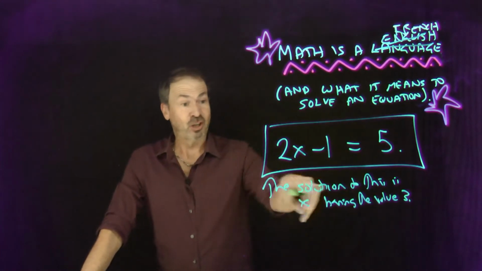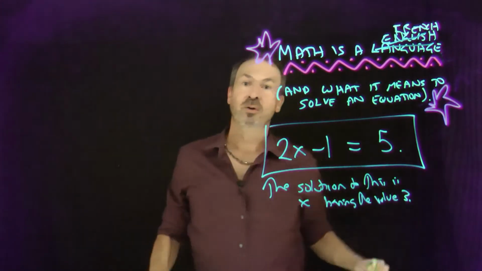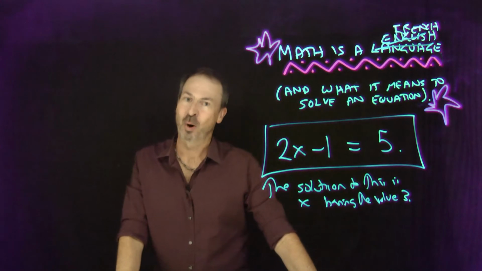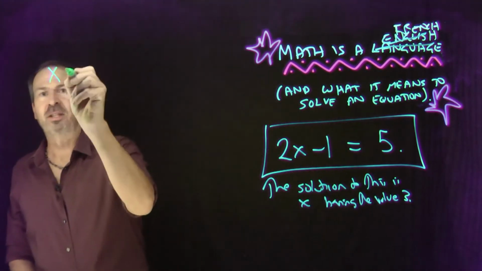But that's it. We've just solved this equation. We've just identified which values of x make it a true number sentence. That's what it means to solve an equation. Now, you're probably wondering, why didn't I just write x equals 3?